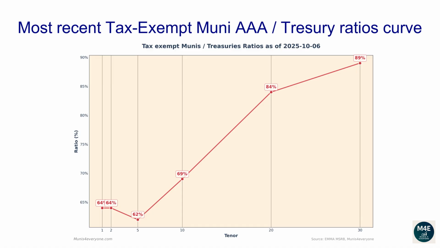The current one-year ratio is 64%. The 2 years ratio is 64%. The 5 years ratio is 62%. The 10 years ratio is 69%. The 20 years ratio is 84%. The 30 years ratio is 89%.